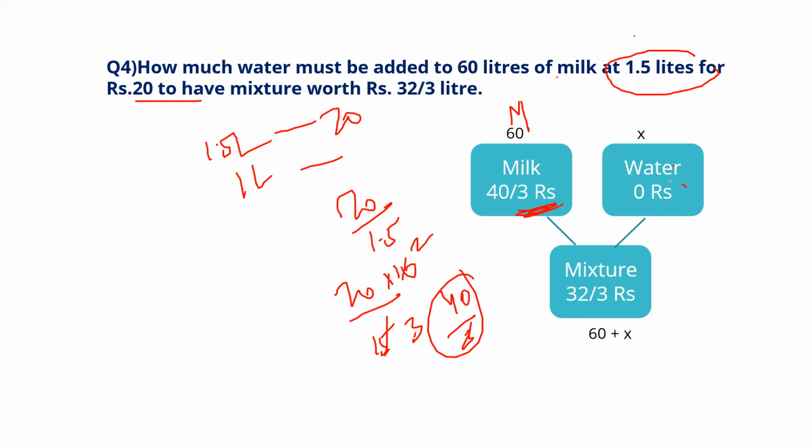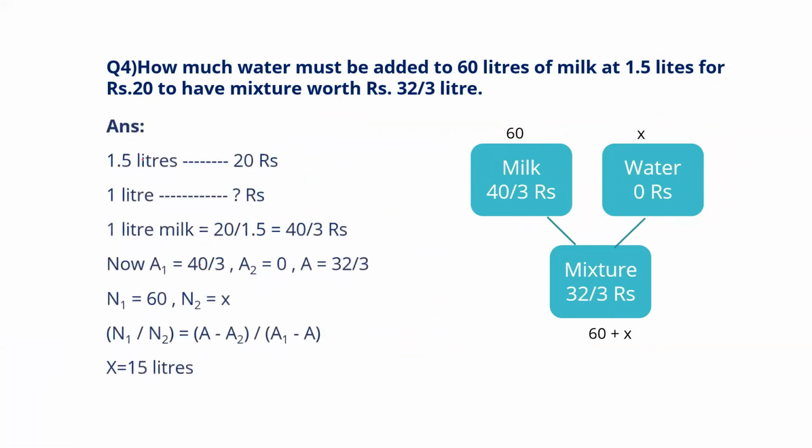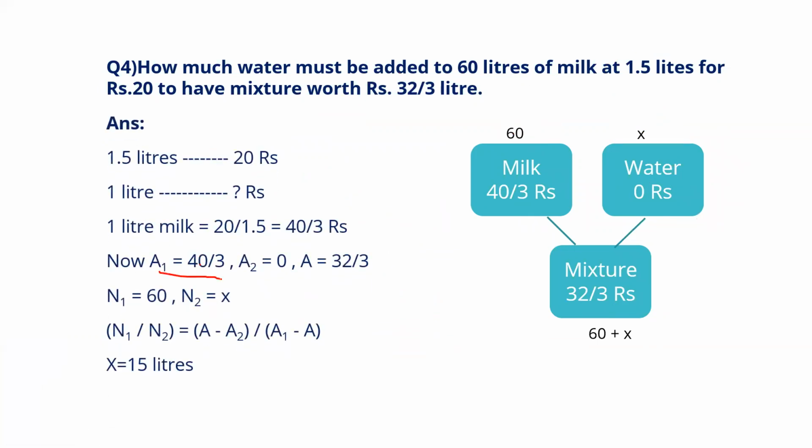And the water cost is 0 rupees. Whether it is mentioned in the problem or not, you should take the water cost as 0 only. We don't know how many liters of water have been added, and we need to find that. They said the milk plus water has been mixed, and the mixture costs 32 by 3 rupees. Now observe here: the milk cost A1 is 40 by 3, A2 is 0. This is the dearer item, the cheap item A2 is water, and the mixture cost is 32 by 3.